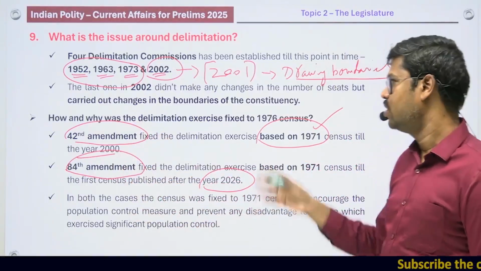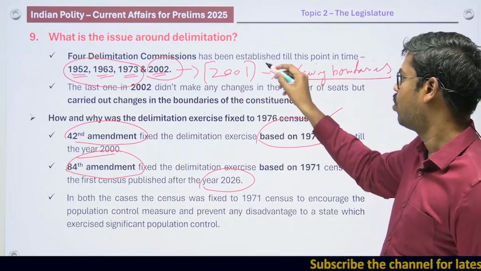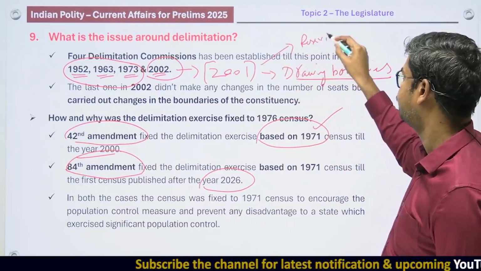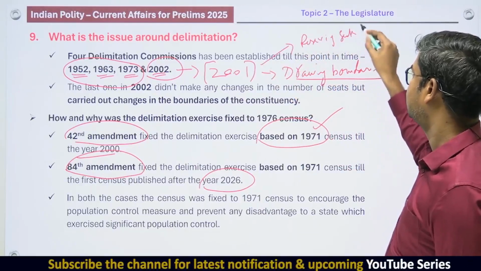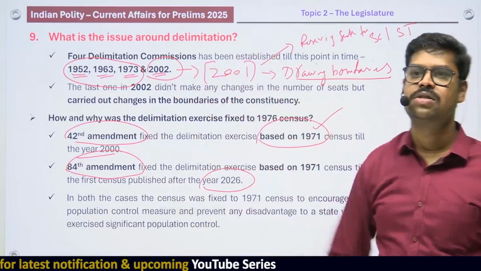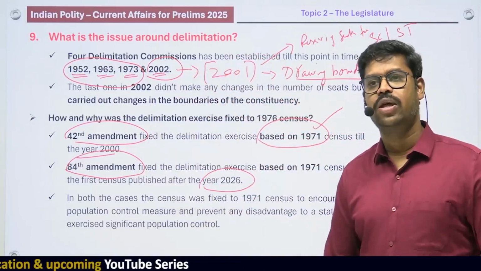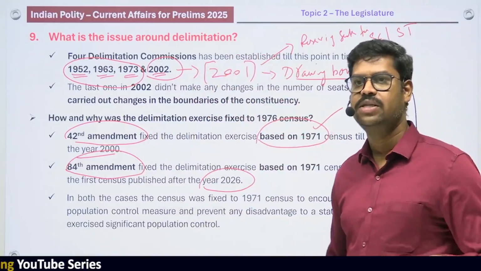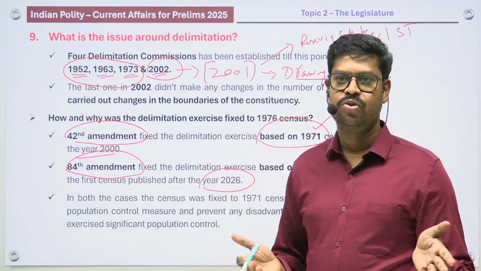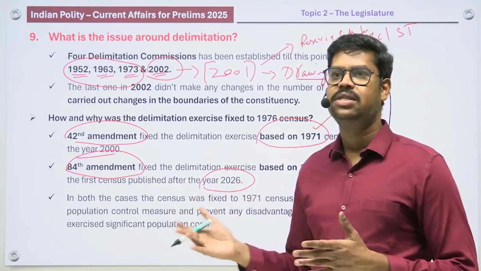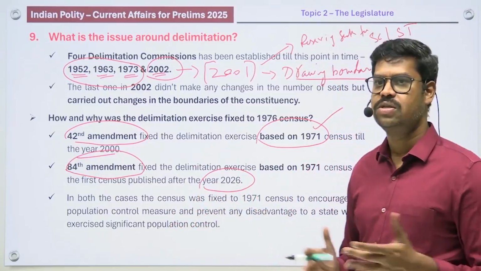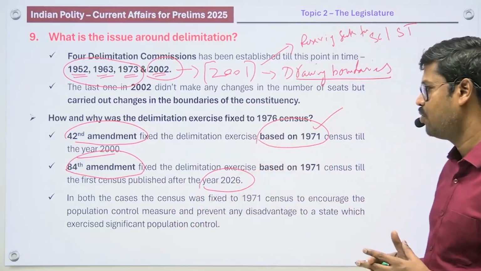So this 2001 census is only used for drawing the boundaries and also for reserving seats for scheduled castes and scheduled tribes. But the total number of seats is still based on the 1971 census. So even today, the total number of seats is based on the 1971 census, but the boundaries shall be on the basis of the 2001 census, and the reserving of seats for the scheduled castes and scheduled tribes shall be on the basis of the 2001 census. That's basically what you'll have to understand.